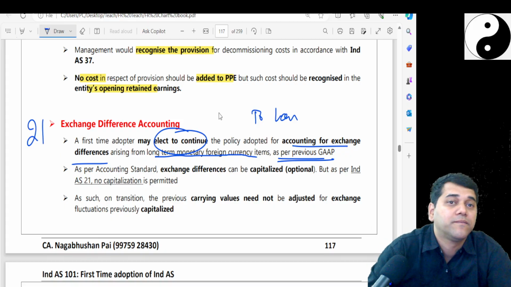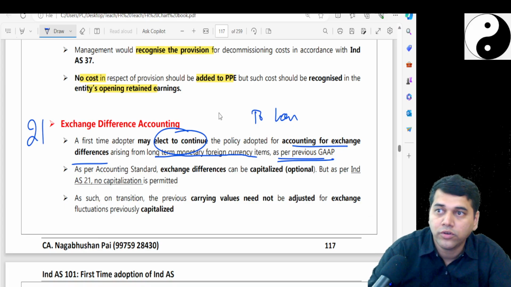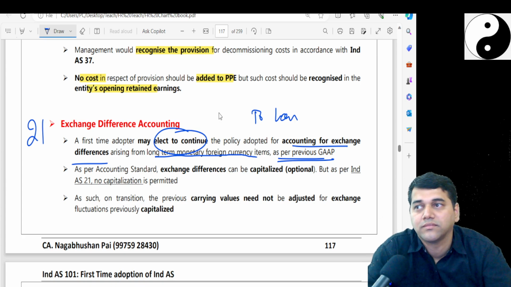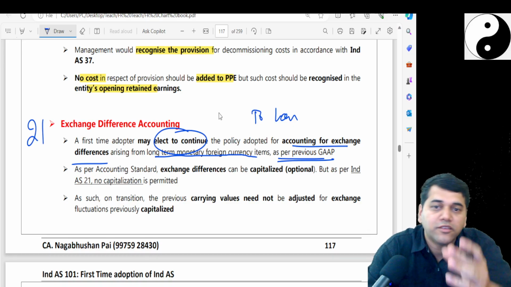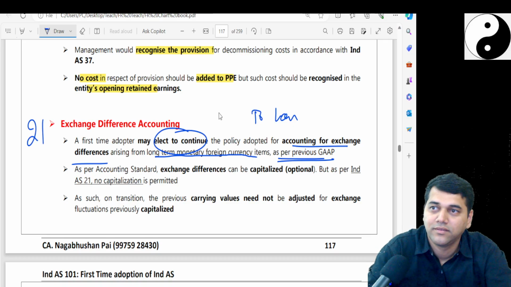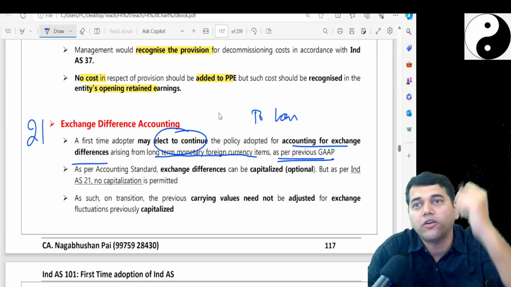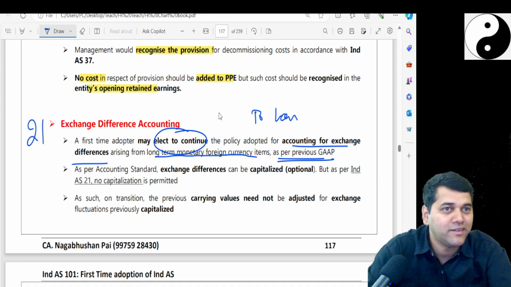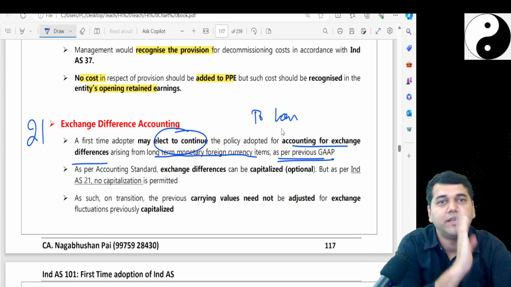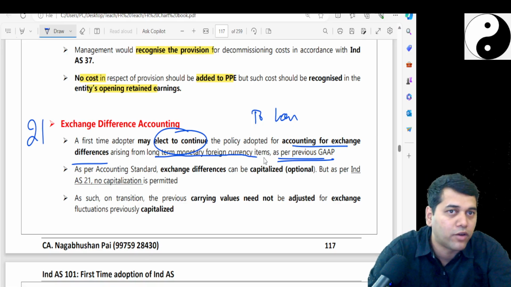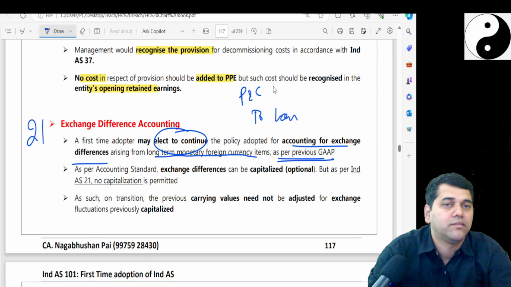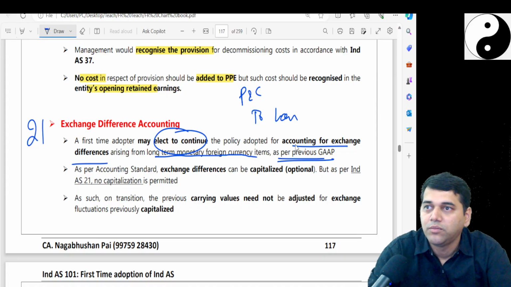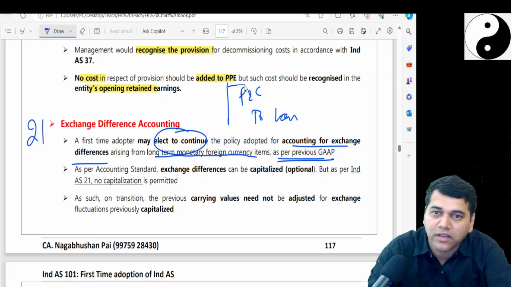As per accounting standard, now you have taken this loan to acquire one foreign subsidiary. Now you will tell, sir, this is the specific borrowing cost. But investment is not my qualifying asset. Investment is not a qualifying asset. You understood the catch here? Now, accounting standard said very clearly, whenever you take a foreign currency loan, debit to P&L. What did Ind AS say? Debit to P&L. Both said the same. You have to pass this accounting entry.